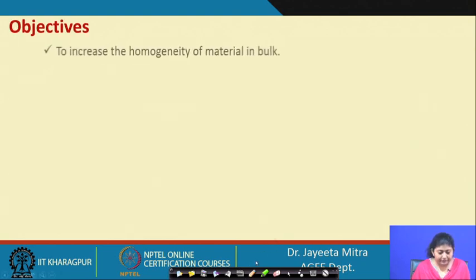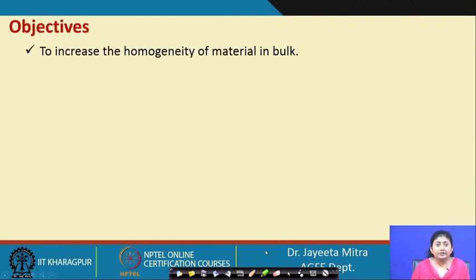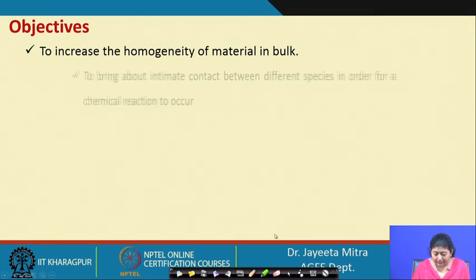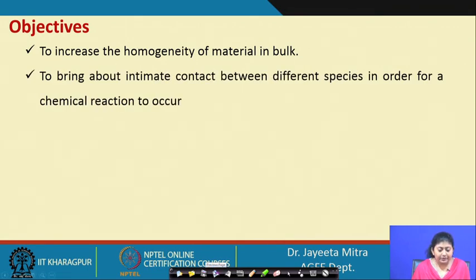Now, what are the objectives? As I have mentioned, homogeneous mixture preparation is one important aim of mixing. So first is to increase the homogeneity of the bulk material. The other purpose is to bring about intimate contact between different species in order for a chemical reaction to occur. Sometimes we want this two-component mixing so that every molecule comes in contact with the other molecule, so that the reaction will be proper.